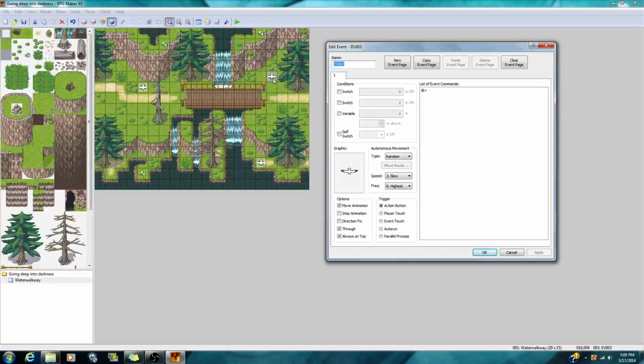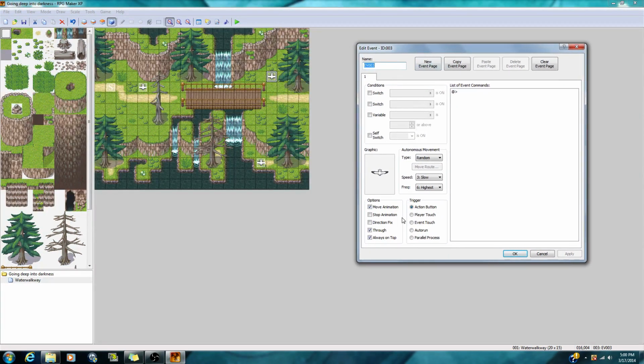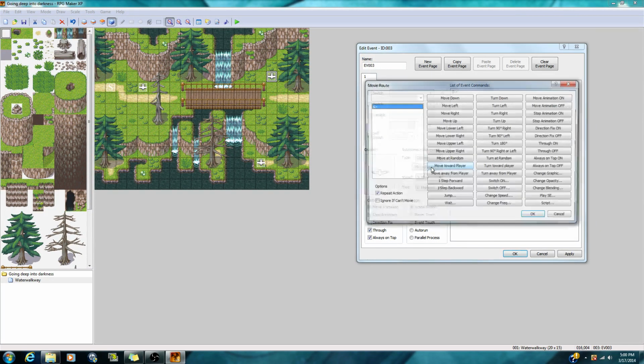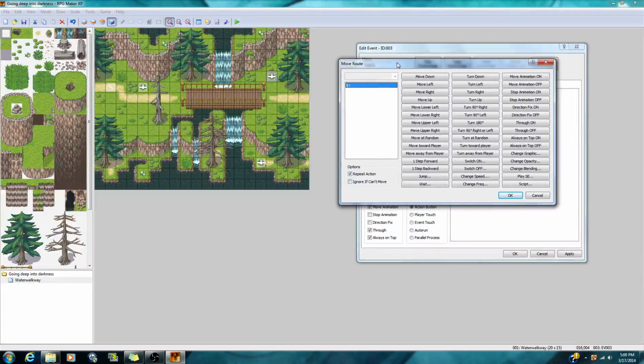So yet again, I double clicked him. Now, as you saw before, we don't want a druggy bird, so for type, we're going to go to custom, and when you click custom, you see Move Route pops up, and this is how you set your route. So I'm going to go ahead and open it up. Now, you're going to see all these. Don't freak out, I'm going to break it down for you. This is your order basically for these. So when I click one, it's going to put it right here, and this guy is going to do that action. Now, I'm going to start popping some in.